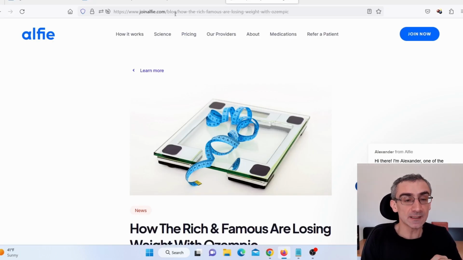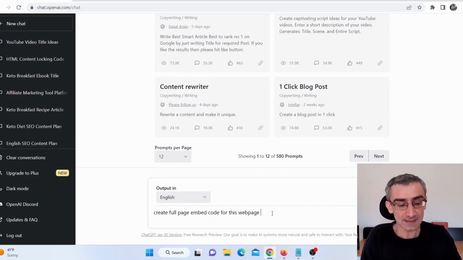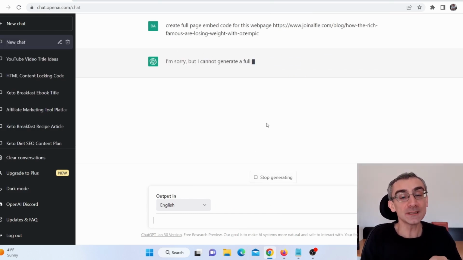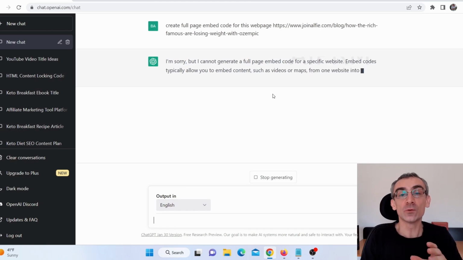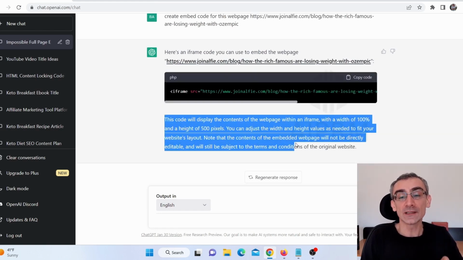I went back here, copied this, Control C, and pasted that here, okay? And pressed enter. Now ChatGPT will create an embed code for this website. And here you can see they are giving me some instructions on how I can use this and how I can edit this further according to my needs.